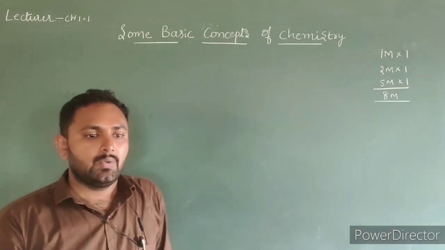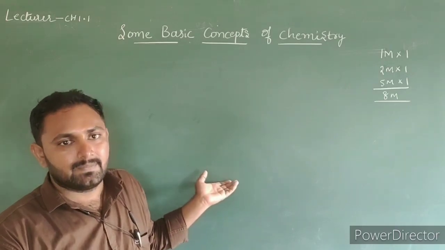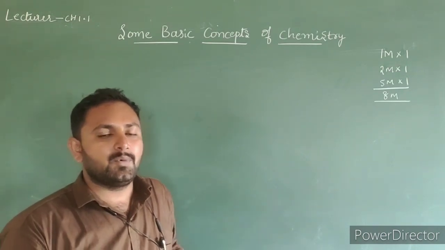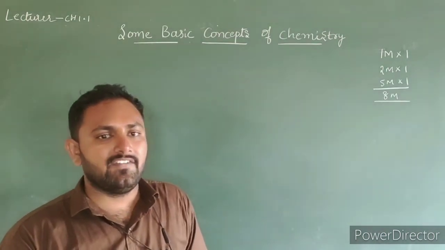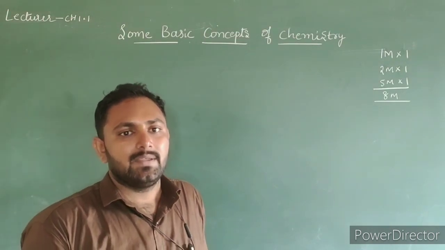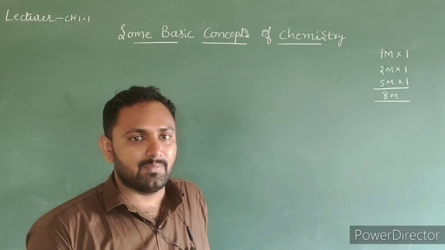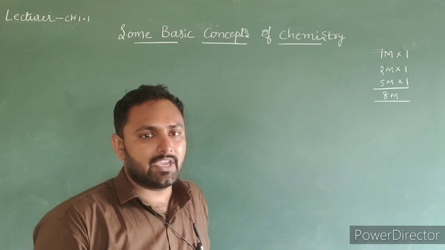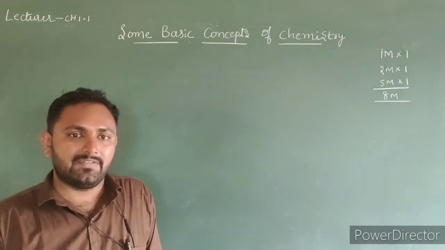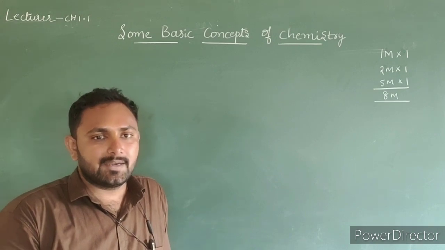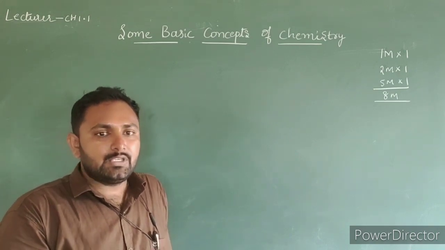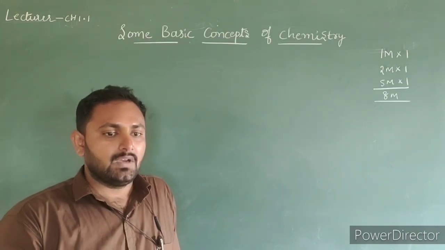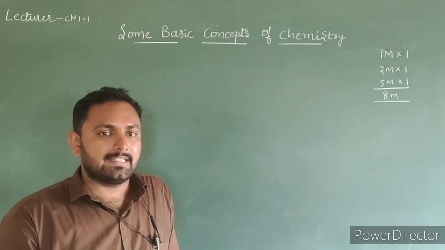In today's class, we discussed what is chemistry. Chemistry is a branch of science which deals with the study of composition, structure, and properties of matter. Next, we discussed what is matter and the classification of matter. Matter is mainly classified into 2 categories: physical classification and chemical classification. Today we discussed physical classification, in which matter is classified into 3 types: solids, liquids, and gases.